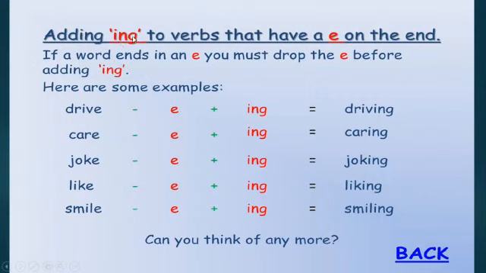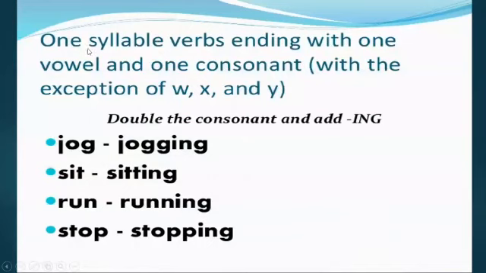When we add ing to the verbs which end with e, the last letter e is dropped. For example, drive, driving, care, caring, joke, joking, like, liking, smile, smiling. The next rule: if the verb is one syllable with one vowel and one consonant, with the exception of W, X, Y, when we add ing, our consonant is doubled.